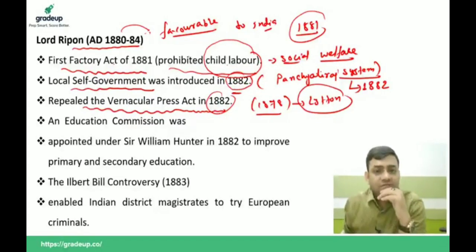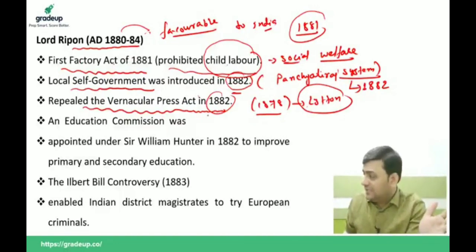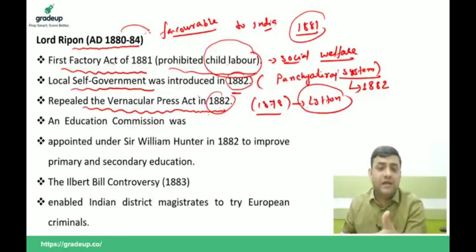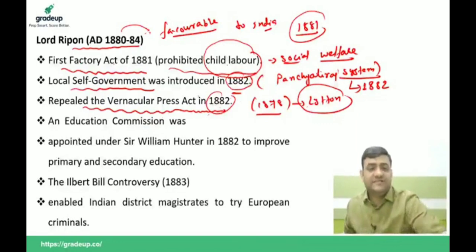And how? Just by prohibiting the employment, the involvement of children in any form of labor in 1881. Then in 1882, he gave the concept of local self-government, the Panchayati Raj system, and he was also successful in repealing the Vernacular Press Act, which only allowed the publication of English newspapers. By repealing it, newspapers were now allowed to be published in any local language, as before 1878.